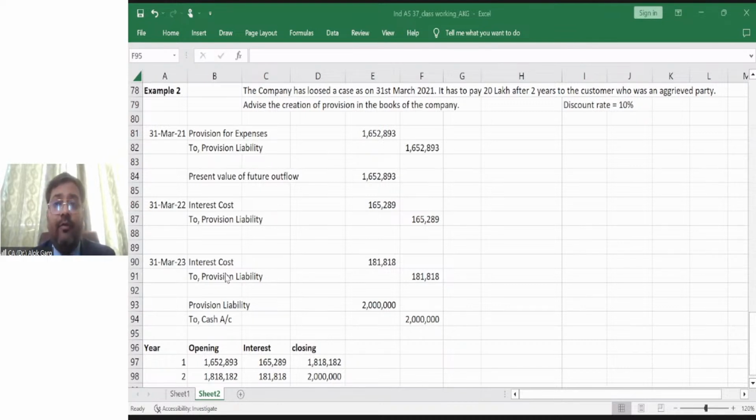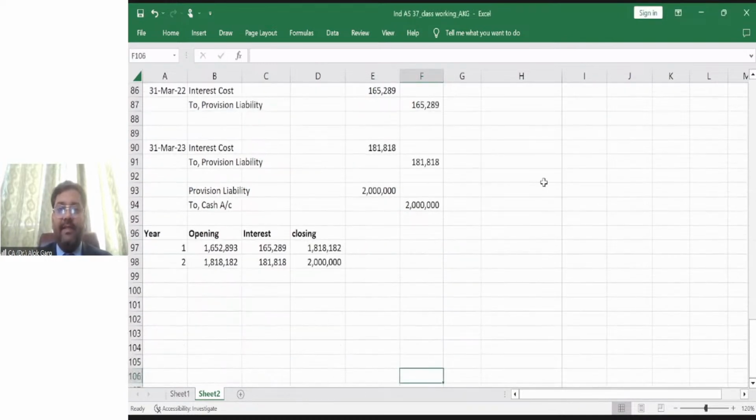You have to look at three things. Present obligation should be there, either legal or constructive. Second, outflow is probable, and third, amount is measurable. Present obligation, outflow is probable, and amount is measurable, right? I hope it is clear to all of you now. Is it clear to all of you? Yes. Okay.